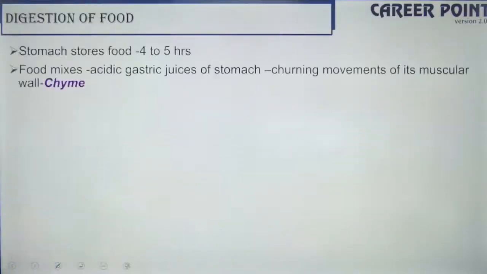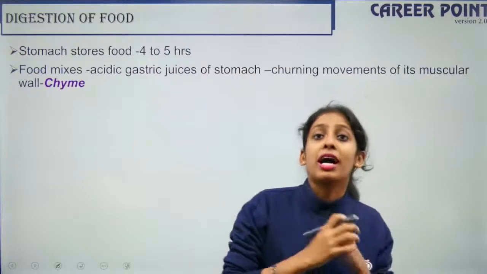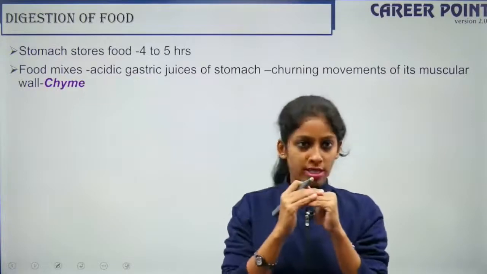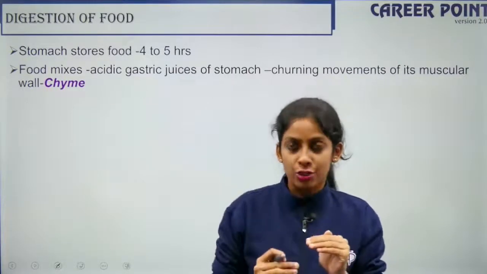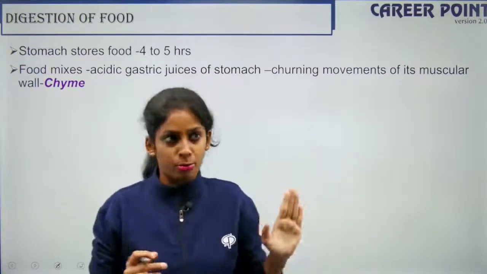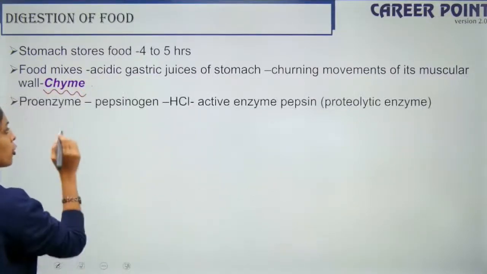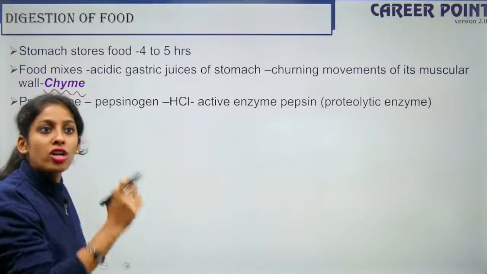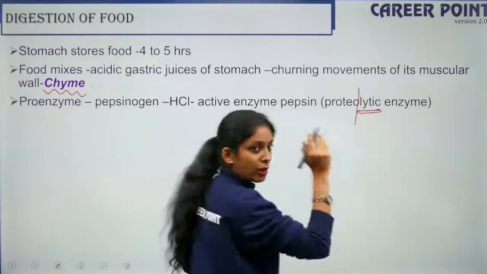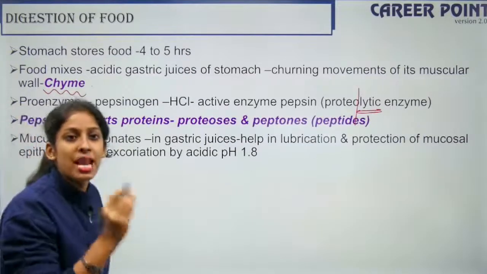Fine. So here I have it written. When the food, that is the bolus, mixes with your gastric juices, it becomes chyme. Till the time it enters the stomach, it is bolus. In the stomach, you have the secretion of the gastric glands by which your bolus mixes with the gastric juice, and now it is no longer called bolus, but it is called chyme. The proenzyme pepsinogen is getting activated on subjection to HCl. Now this is a proteolytic enzyme. Lytic is breakdown, so this breaks down proteins, right? Pepsin converts proteins into peptones and proteoses.